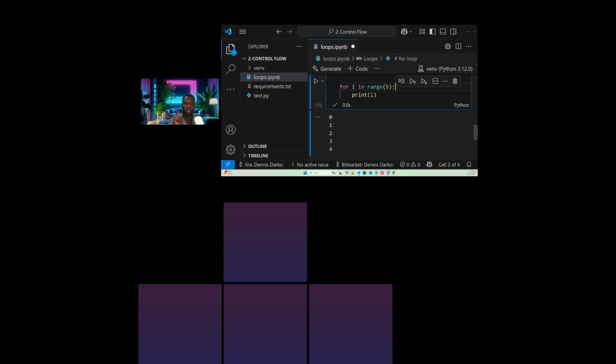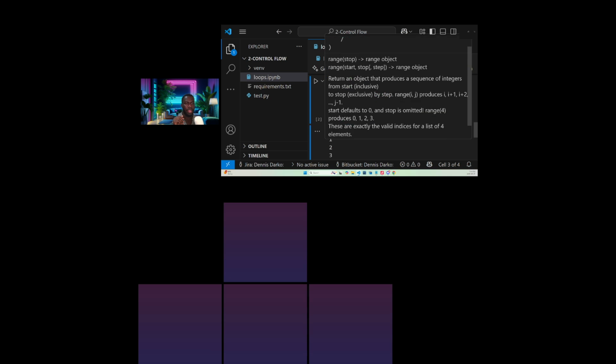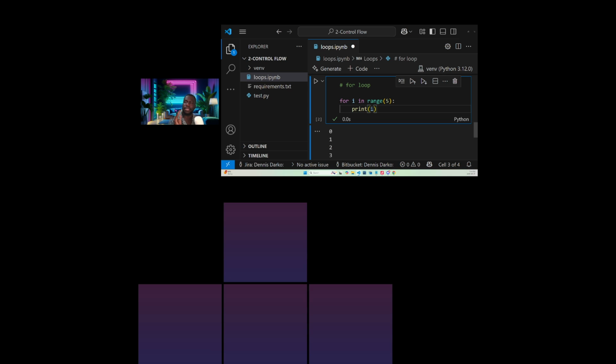Yeah, range 0 to 4, that's also normal. Yes, that's correct. So that's how it works. Always remember Python starts index from 0. Python is different from other programming languages where the index starts from 1. The reason why I'm repeating this is because when we are doing data analysis, you will see these kinds of things.